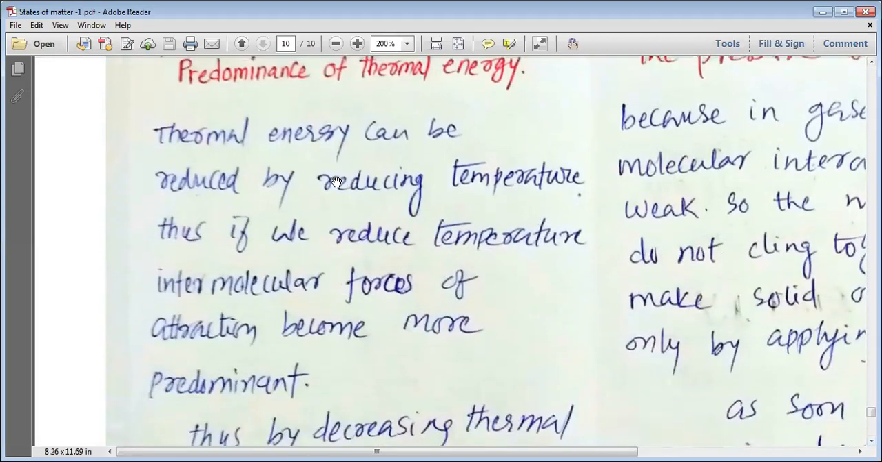Thermal energy can be reduced by reducing the temperature. Please remember that thermal energy depends upon temperature. So if you increase temperature, thermal energy increases. If you decrease temperature, thermal energy decreases.